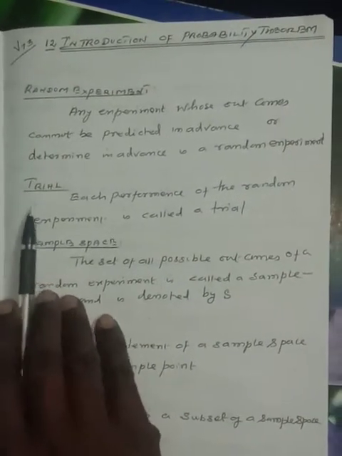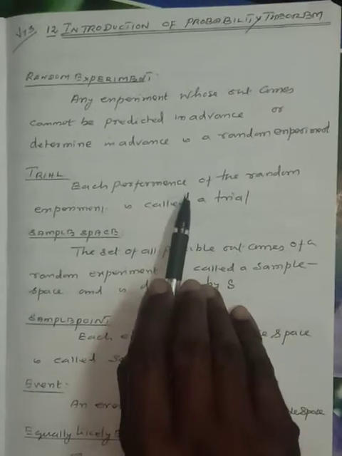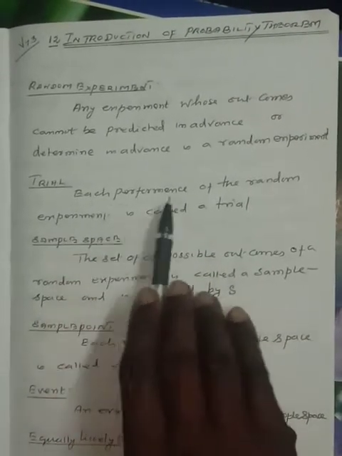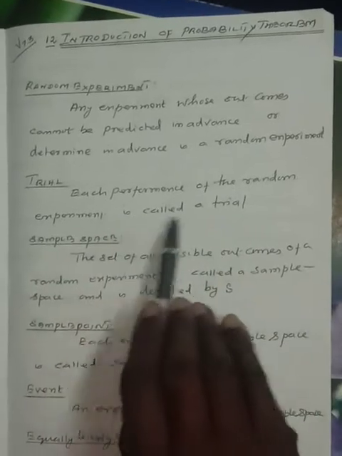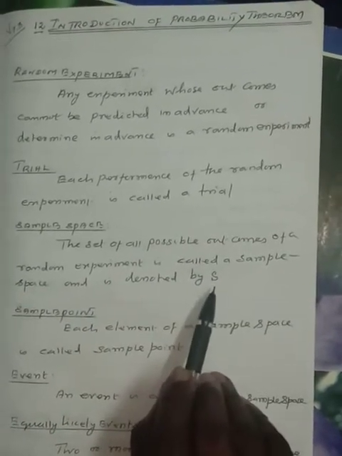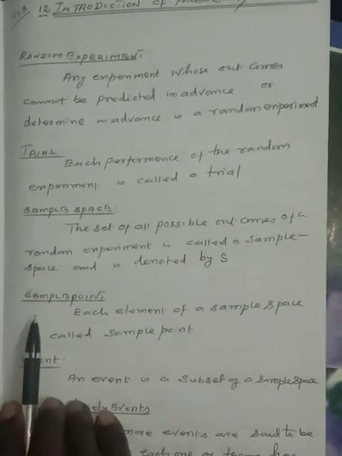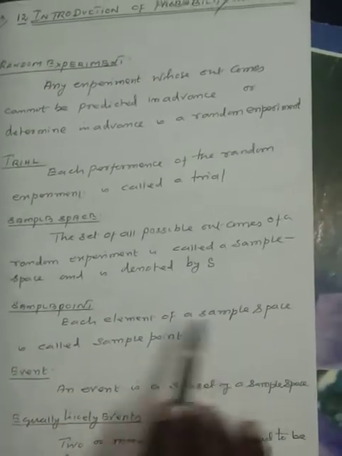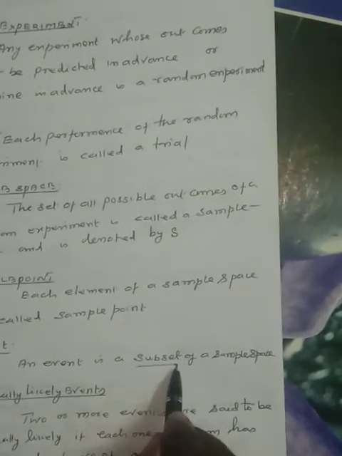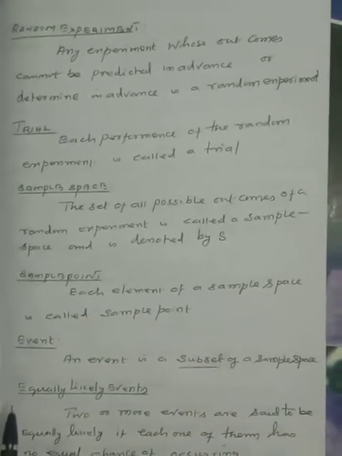Next definition, trial. Each performance of a random experiment is called a trial. Number 3, sample space. The set of all possible outcomes of a random experiment is called a sample space and is denoted by capital S. Sample point. Each element of a sample space is called a sample point. Event. An event is a subset of the sample space.